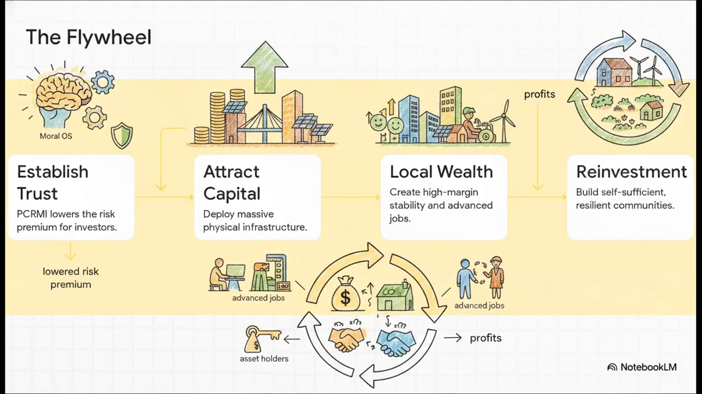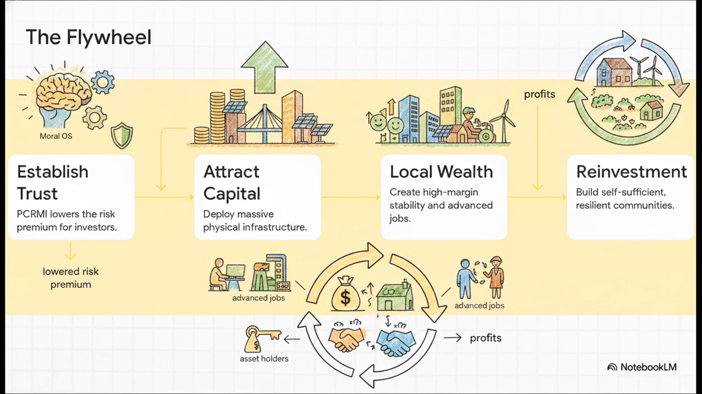Okay, so this is the true counter-model to the scarcity economy. It's the peace-for-profit flywheel. Unlike the old model where profit comes from hoarding and extracting, here, stability itself is what generates the profit. It works in 4 steps. Step 1, establish moral legitimacy. The new moral OS creates a predictable, rules-based environment, which drastically lowers the risk premium for investors.